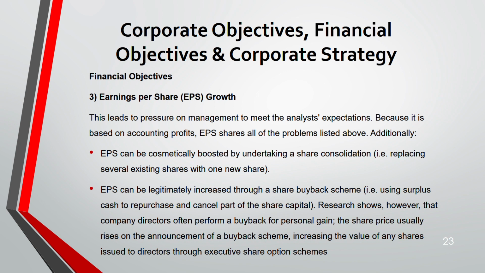Executive share option scheme means directors of the company are given options that when the share price increases, or anytime, let's say within 5 years, they can get the shares of the company. So they usually buy shares of those companies when the share price increases, which is good for them, but it's a personal gain. It's good for them, but the problem is for the company it might be bad. That's the thing. When they have this kind of share option scheme, they have the option to buy right now, they have not exercised it, but when the share price increases they buy their shares.